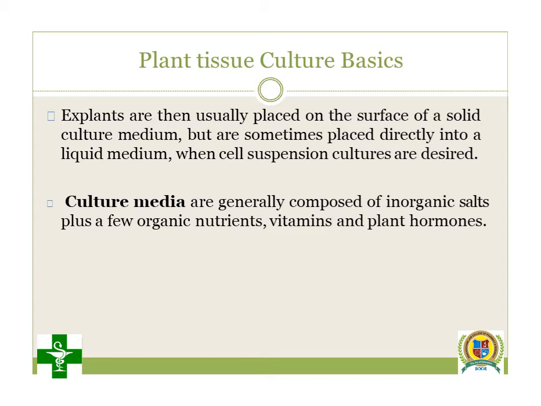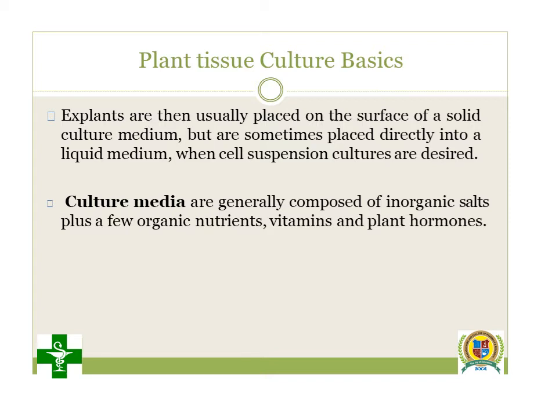The next point is what? If you are using a liquid media, most of the time that is the cell suspension culture, and if you are using a semi-solid or gel type of media, most of the time that is callus culture. So now we are moving towards the types of plant tissue culture.